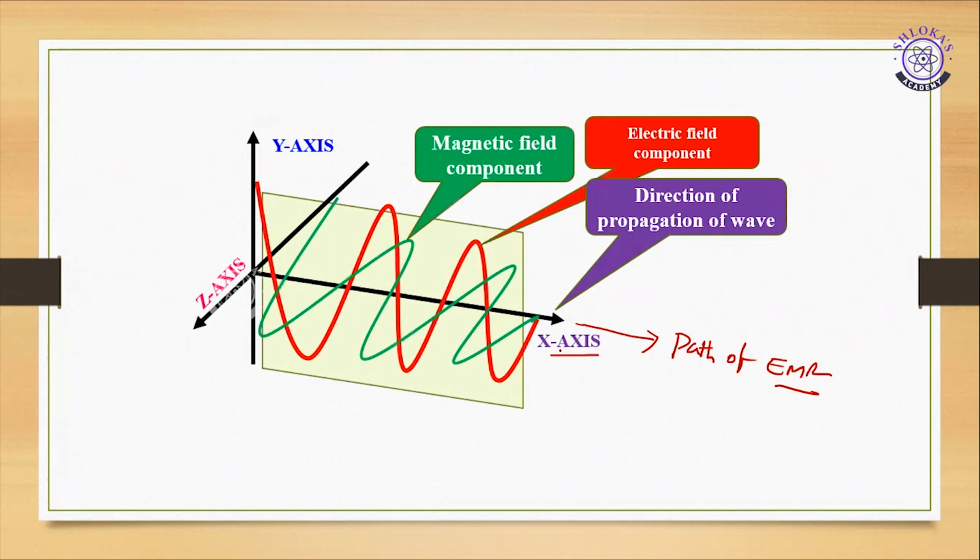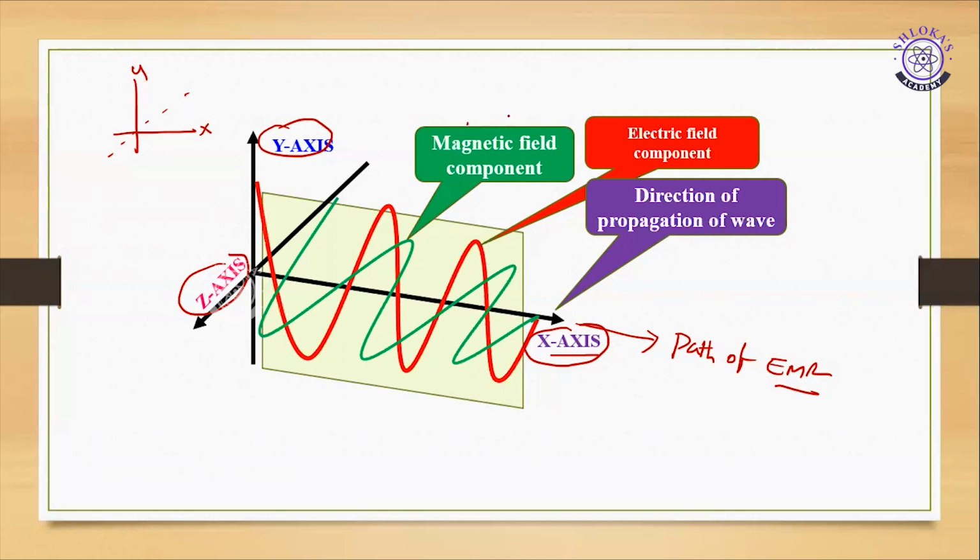Now observe: one is along the y-axis, and one is along the z-axis. The x and y axes are perpendicular to each other, and the z-axis is perpendicular to both x and y.